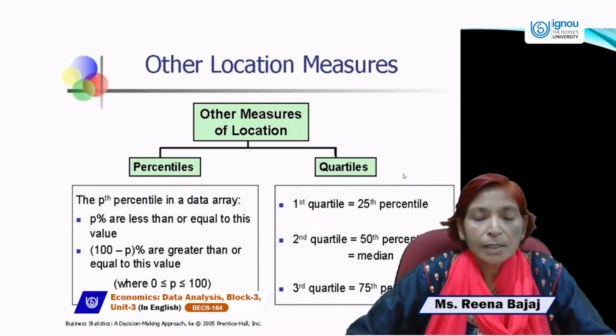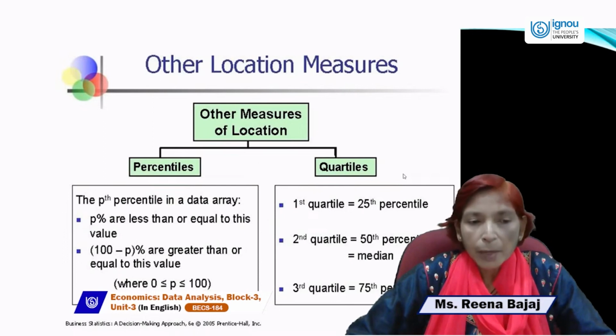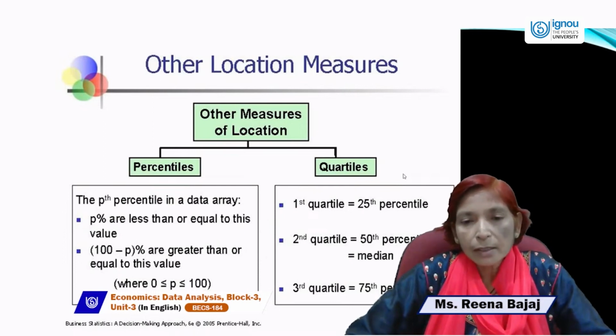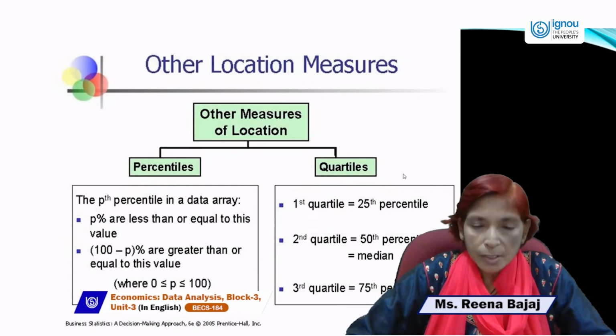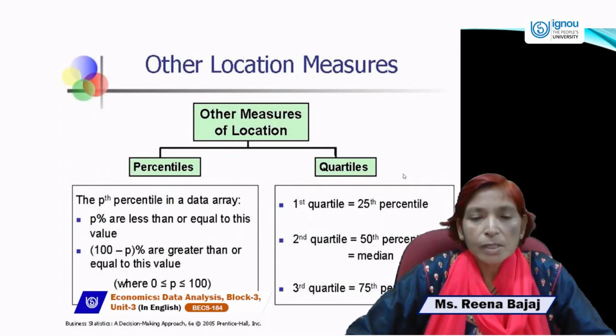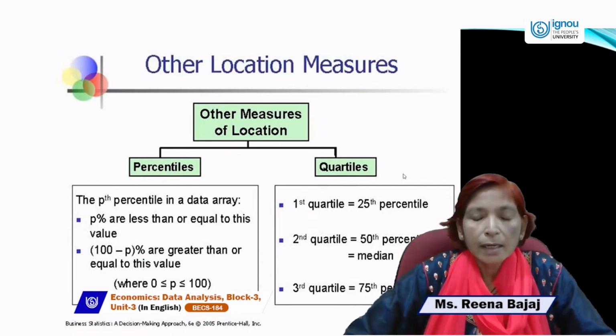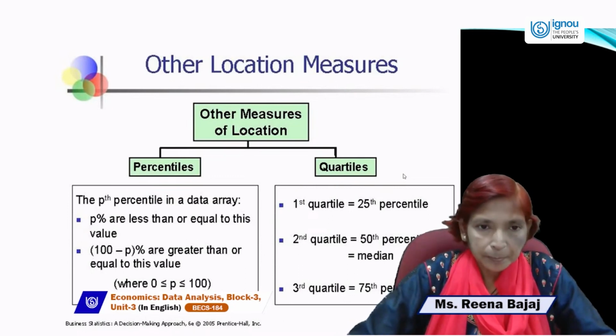It means where 0 is less than or equal to p, which is less than or equal to 100. Percentile generally divides the series into 100 parts, and quartile divides the series into 4 parts. Quartile may be the first quartile, second quartile, or third. The first quartile is equal to the 25th percentile, the second quartile is equal to the 50th percentile, which is known as the median, and the third quartile is known as the 75th percentile.